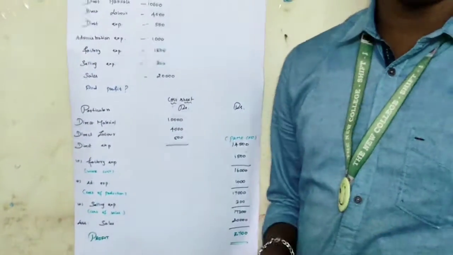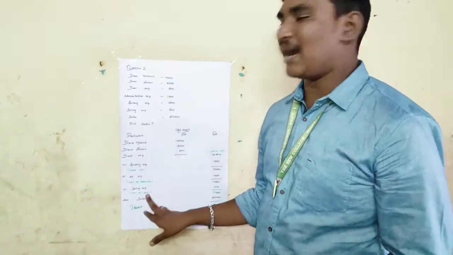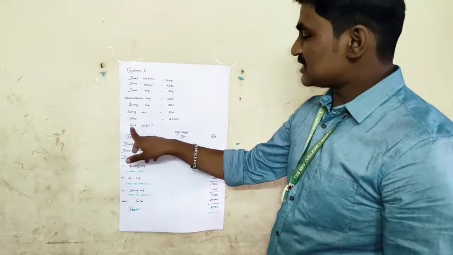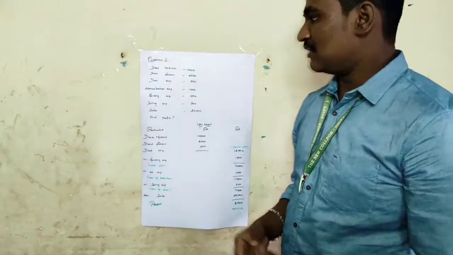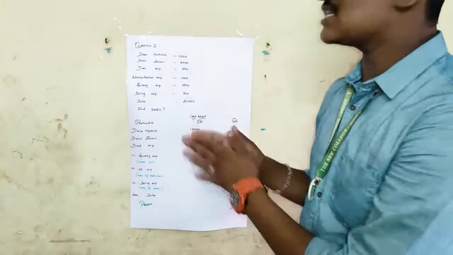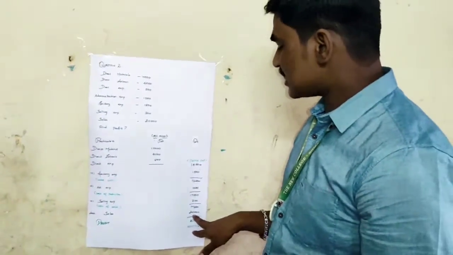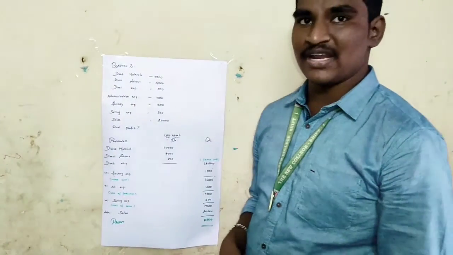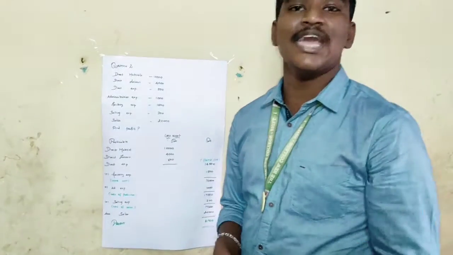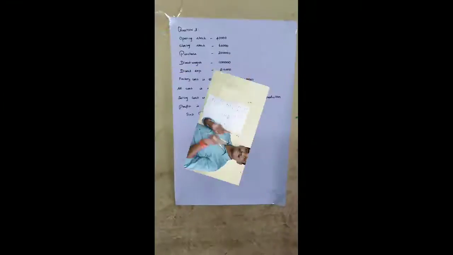In the previous sum we went up to this statement, but in this sum the question has asked us to find the profit, and the sales value has been given. So we have to deduct the cost of sales from the sales. That is 20,000 minus 17,300, which comes to 2,700, the profit. So it is the second complicated sum. The last and final complicated sum is waiting for you.